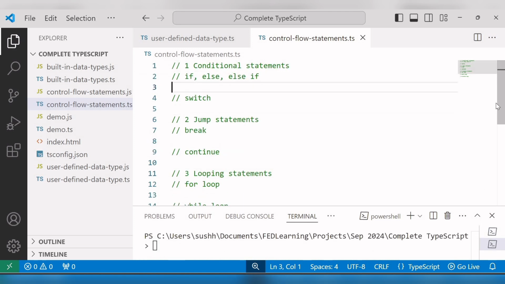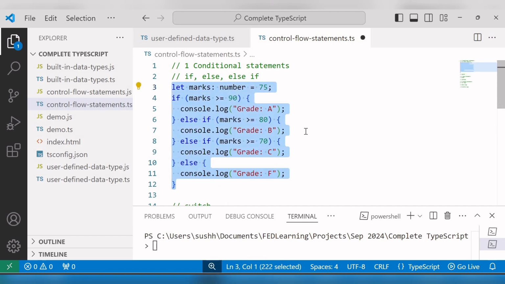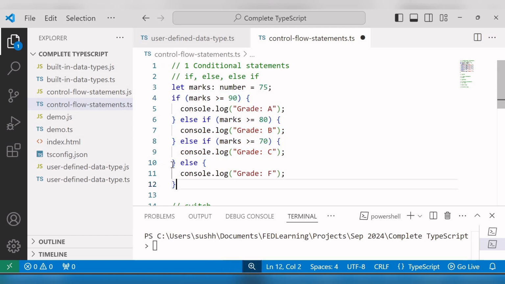So under this conditional statement, first we will see the example of if, else and else if statement. So for that, I'll pause the video and I'll write the sample code to save time. So in this example, you can see I have declared one variable with the name marks. Here I have written one if condition and then I have written two else if conditions and at last I have written one else block.